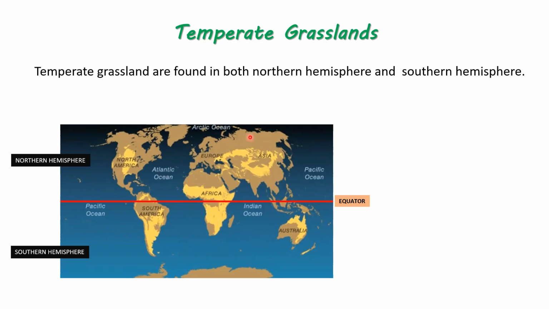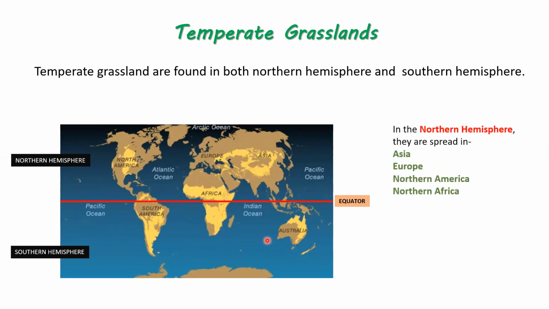So here you see all the yellow colors in the world map. All the yellow colors are temperate grassland. So you see, in India, we don't have temperate grassland except in the western side. And where are these grasslands located in the world? You see, in the northern hemisphere. Again and again I tell that there is the equator, this red line here, which is dividing our earth into two hemispheres. And this is the northern hemisphere, the upper portion, the north portion.